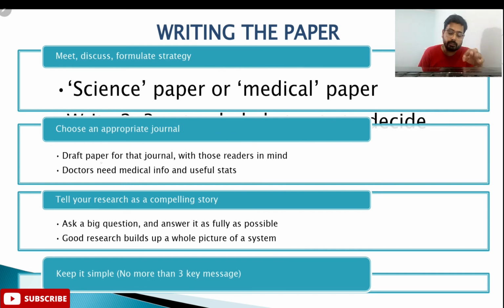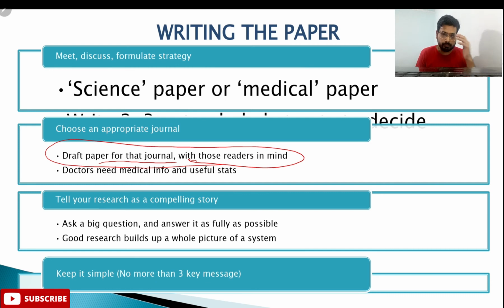Now draft your paper according to that journal with those readers in mind. Try to find out who the readers for that journal are. Try to find out the aims and scope, and try to analyze who might be reading this journal.